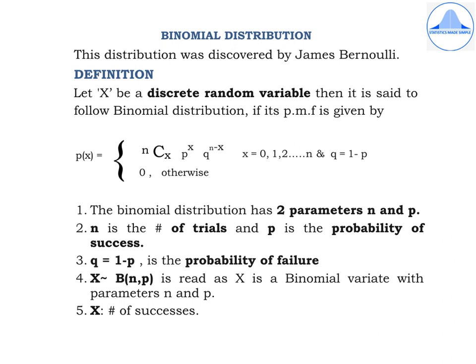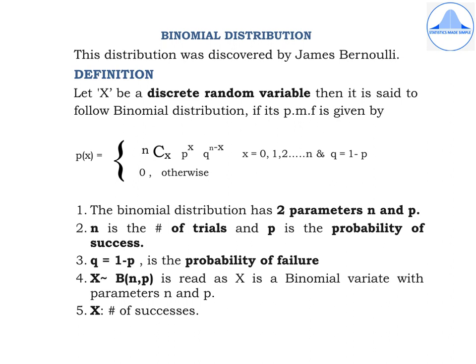Otherwise means if x takes negative values like -1, -2, and so on till -n, then the PMF P of x is equal to 0.